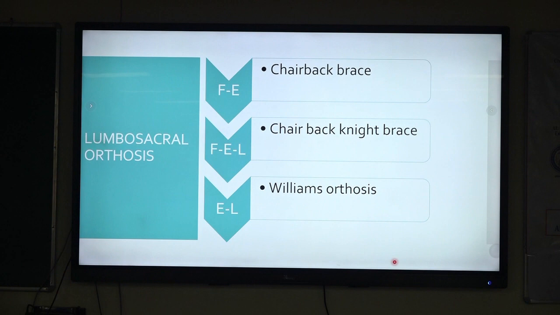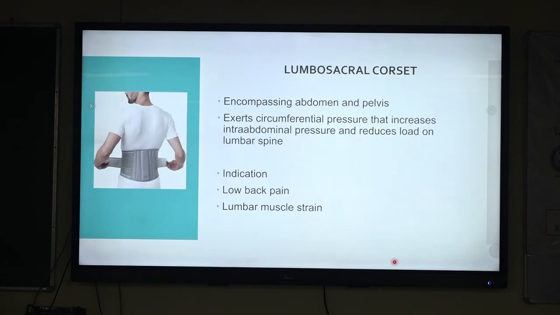Lumbosacral orthosis: the flexion extension control is provided by a chair back brace. The flexion extension and the lateral flexion control is provided by the chair back Knight brace, and the extension and the lateral flexion is controlled by the Williams orthosis. Then there are soft garments like lumbosacral corsets, and most lumbosacral corsets will have 2 paraspinal uprights also. Encompassing the abdomen and pelvis, it exerts a circumferential pressure that increases the intra-abdominal pressure, reducing the load on the disc and the spine. So it is usually indicated in low back pain or a lumbar muscle strain.